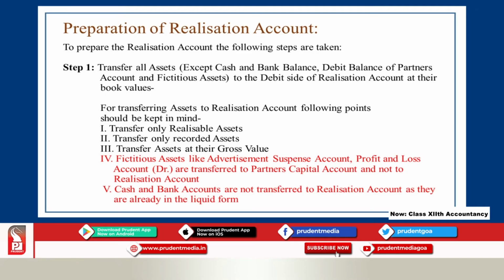Fictitious assets like advertisement, suspense account, profit and loss account debit balance are to be transferred to partners' capital account, not to the realization account. And cash and bank balance is not to be transferred to realization account, as cash is already in liquid form. So, we are not going to dispose of cash. That is the reason why we should not transfer cash or bank balance. That cash or bank balance goes directly to your cash or bank account.